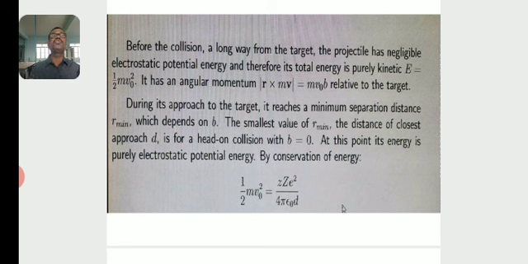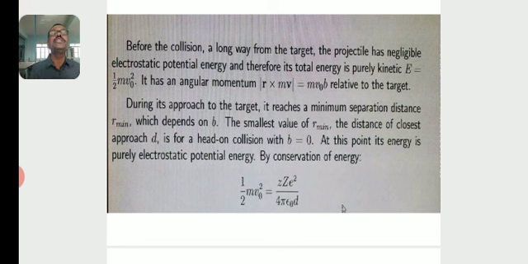During its approach to the target, it reaches a minimum separation distance r minimum, which depends on b. So this is the smallest distance of approach. The smallest value of r minimum, the distance of closest approach d, is for a head-on collision with b equal to 0. If b is equal to 0, then there must be a head-on collision. But because of like charges there is no head-on collision, so b should not be equal to 0.